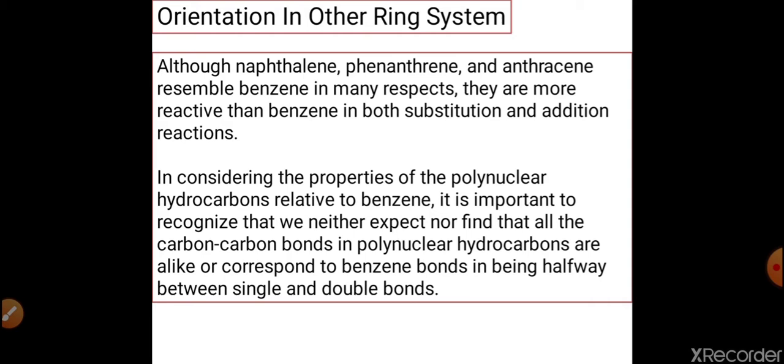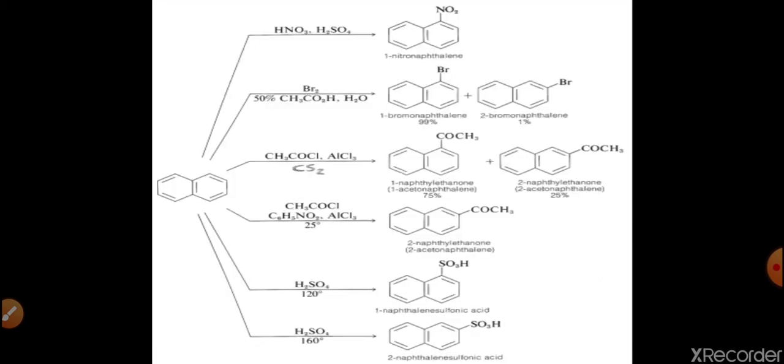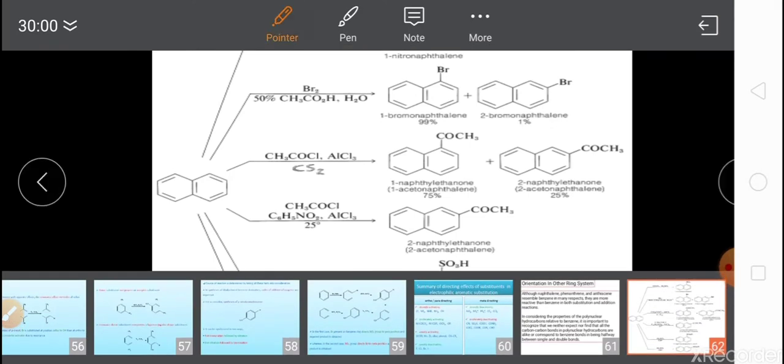So today we will discuss the orientation in those aromatic systems that come under the category of aromatic compounds other than benzene. First of all, I want to discuss naphthalene. In this chart we have some reactions that can take place in the case of naphthalene.